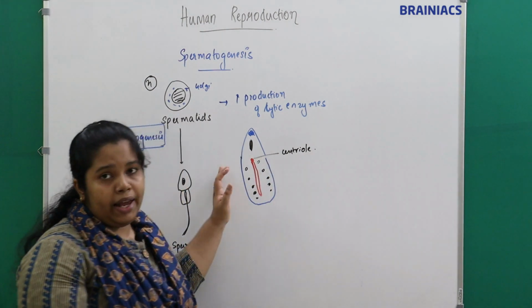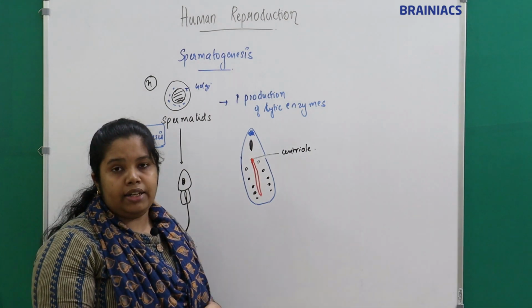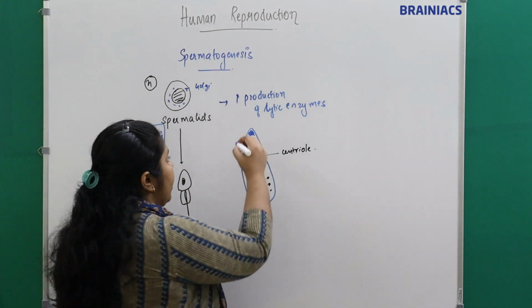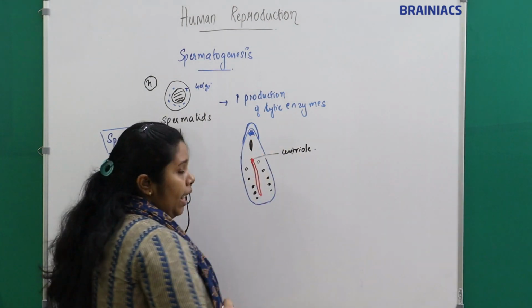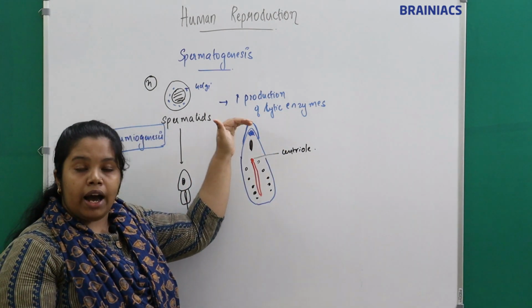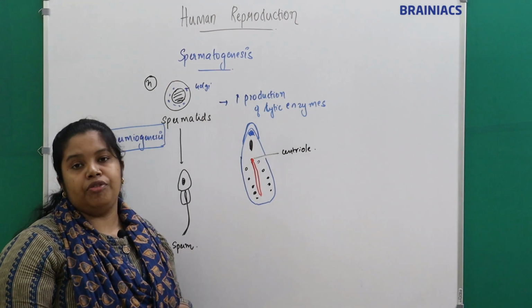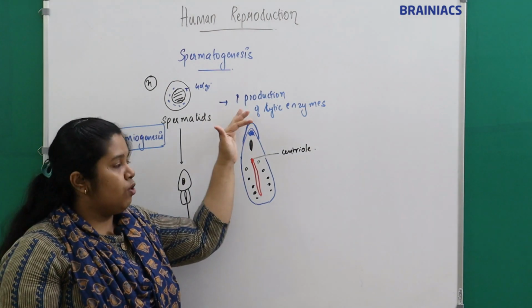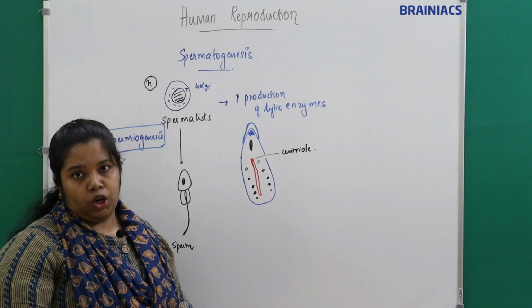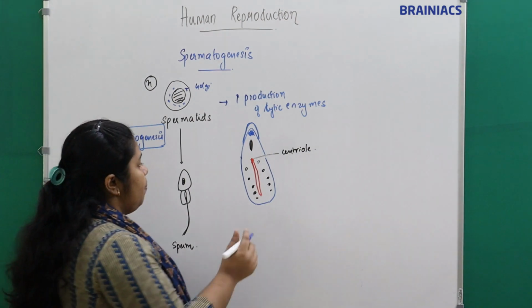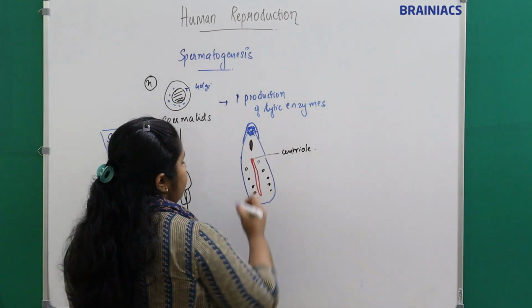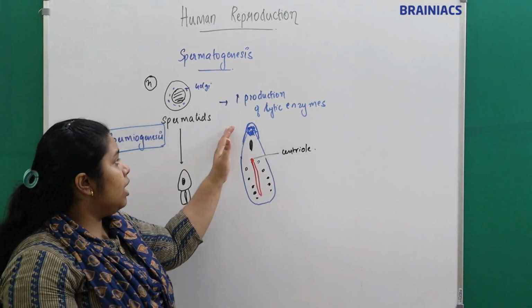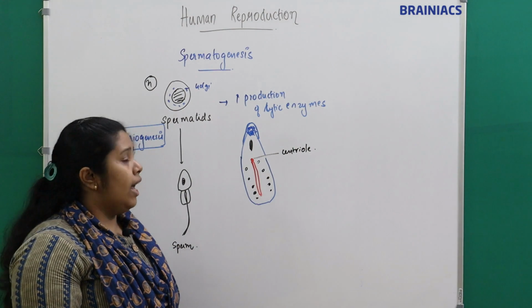The Golgi apparatus will form a cap at the top end, or the upper end, of the cell, which contains the lytic enzymes.